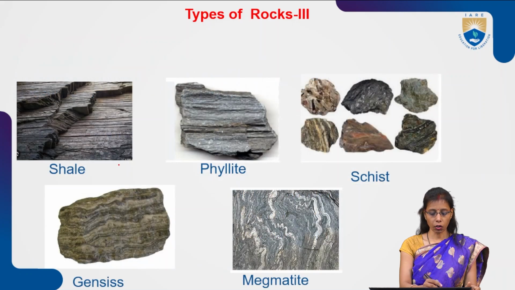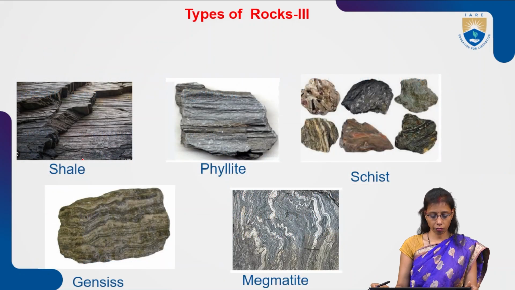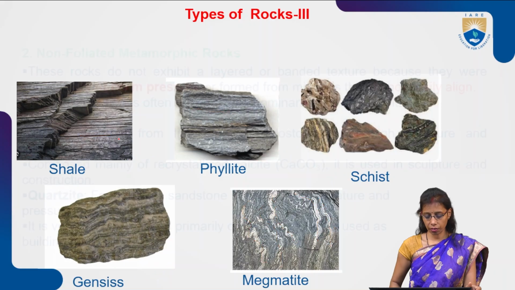Now, how does it look? After the metamorphism of shale and mudstone, it forms as a rock. These are all kinds of metamorphic rock: slate, phyllite, schist, gneiss, or pegmatite. We can see layers here. What we are talking about, these are all foliated. You can see there is a band here. This kind of band we call a foliated texture.